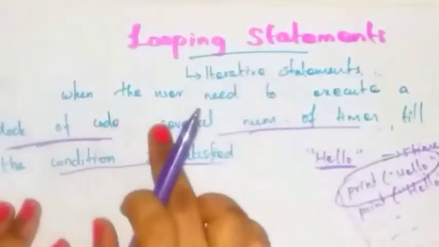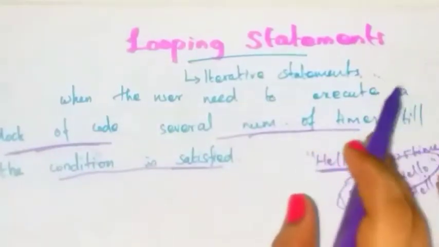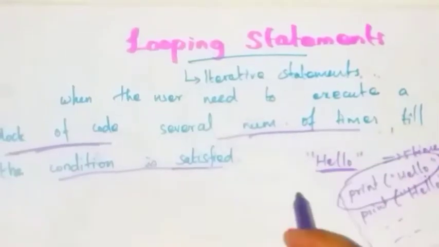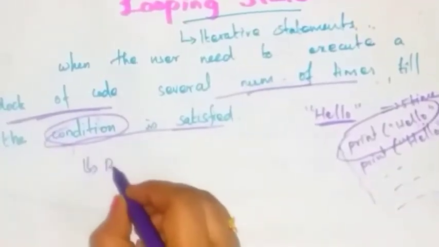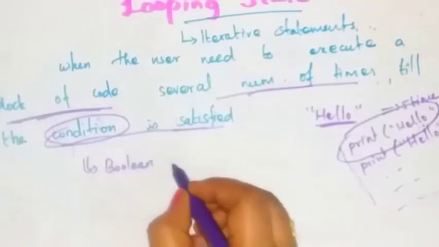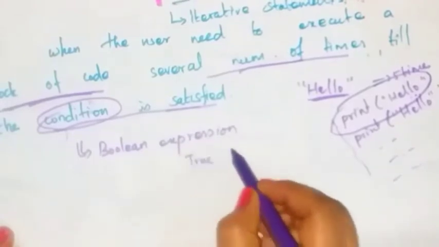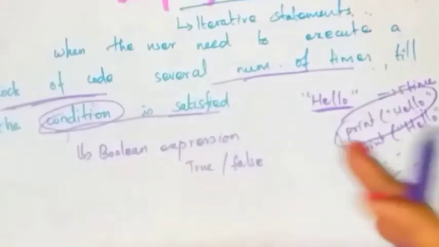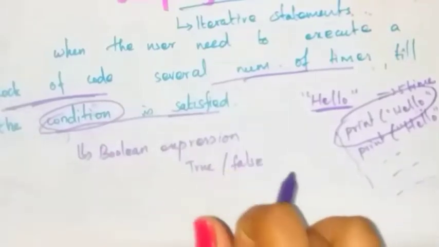So if you want to execute a set of statements several number of times, you do not need to write the same code again and again. You have to give the condition and execute those statements based on that condition. What do you mean by condition? Condition is nothing but a Boolean expression. It returns either true or false. If the condition is evaluated true, then you execute the set of statements. If that condition is false, you exit that loop.